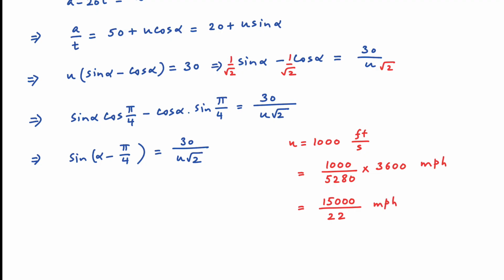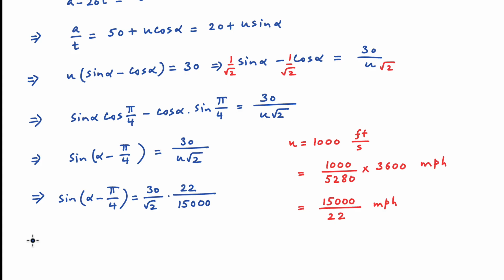Substituting this value of u in the trigonometric equation just derived, we get sine of alpha minus pi upon 4 is equal to 30 divided by root 2 multiplied by 22 divided by 15,000 from the result just obtained for the value of u.